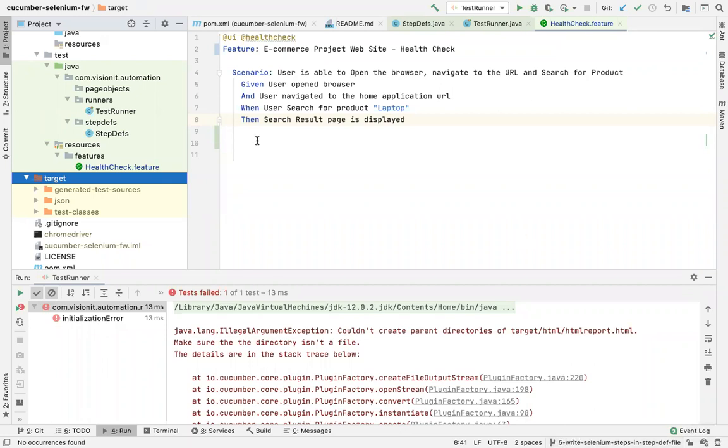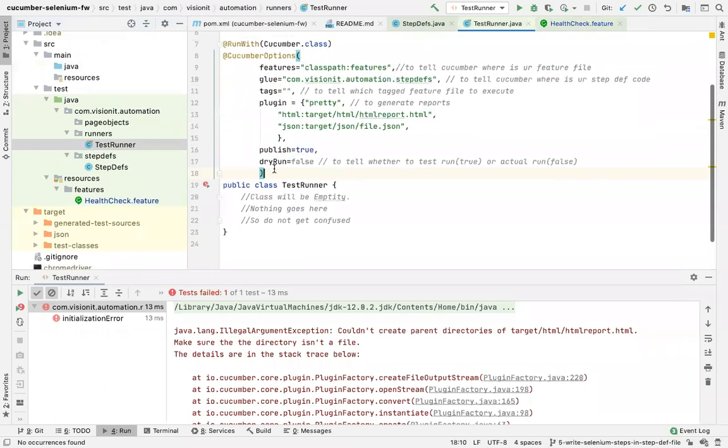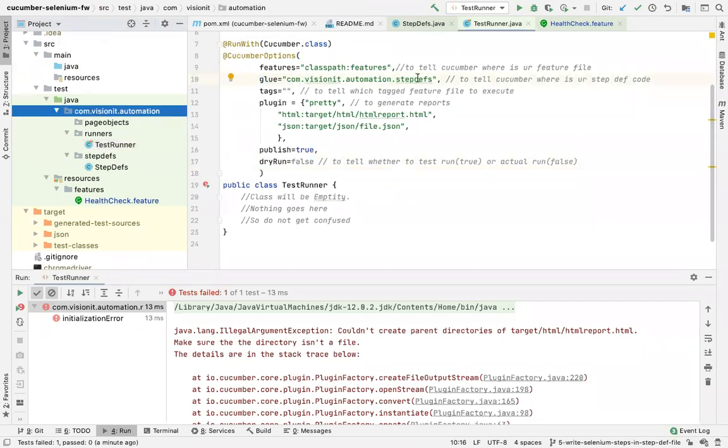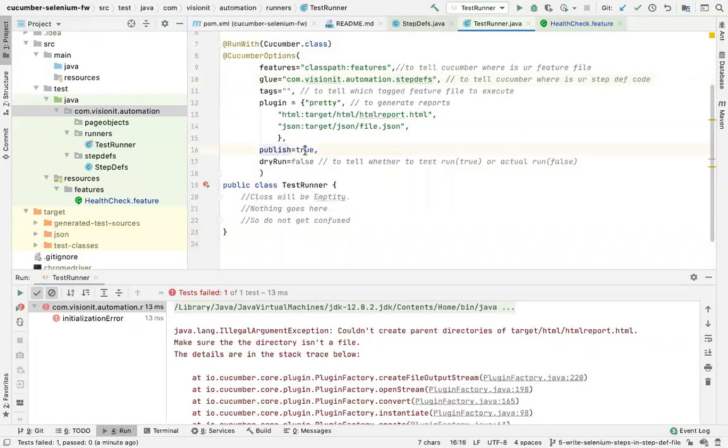Right, and here let me show the test runner. Now test runner here, dry run is marked as false. In the glue I have mentioned the complete package structure, com vision IT automation dot step def. This remains the same. So here feature which is present here, glue is this. Tags मैंने कुछ mention नहीं किया, and I've added a new tag called publish equal to true. This I will demonstrate what I mean by this.